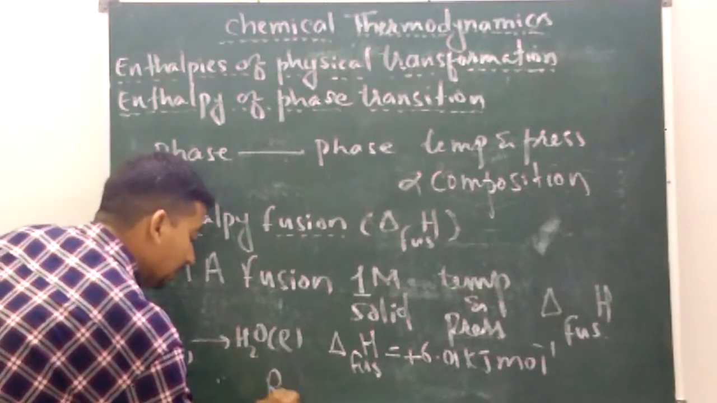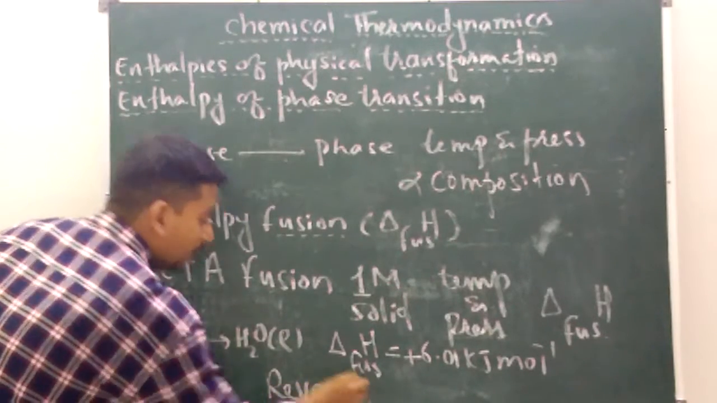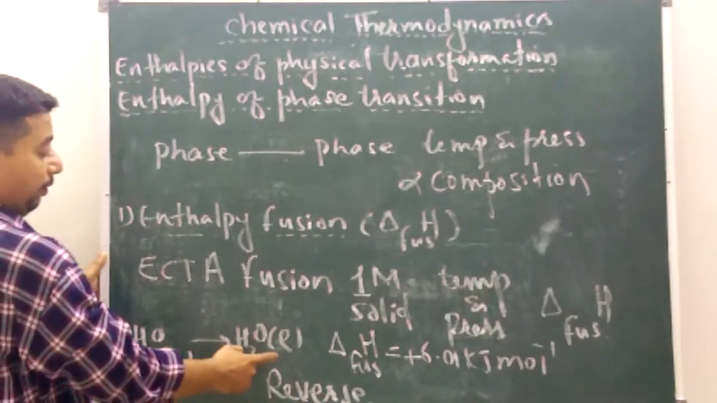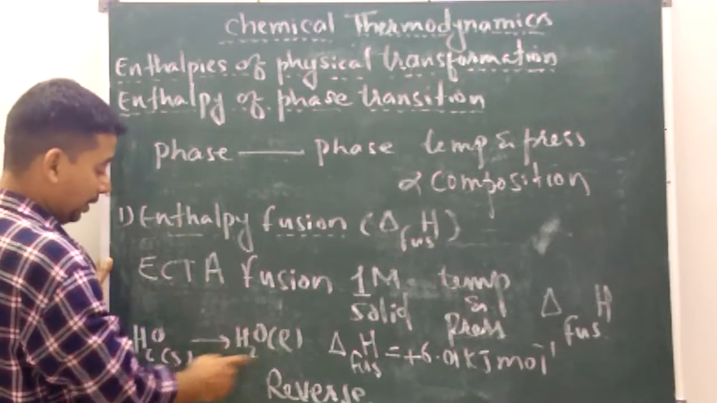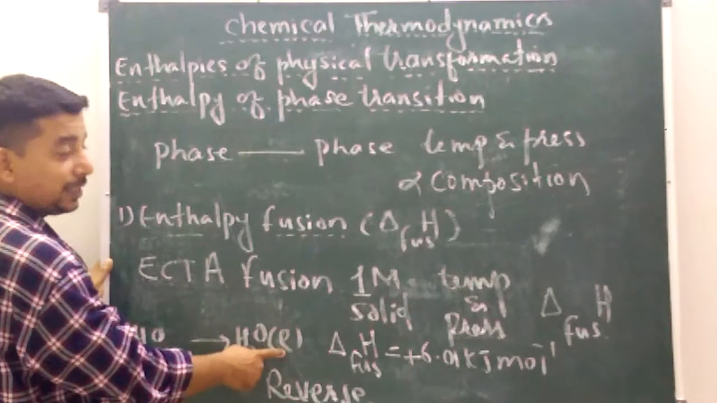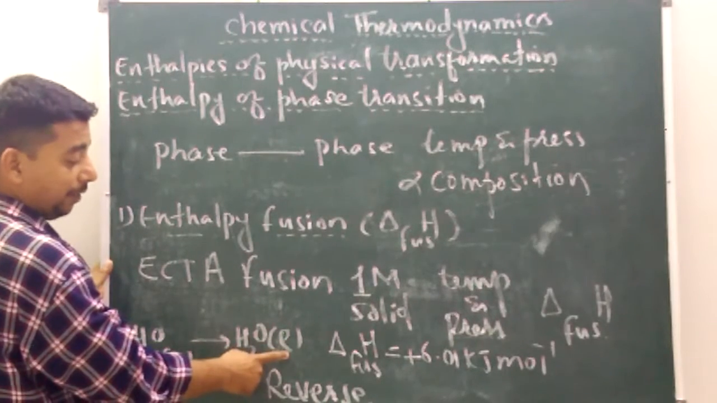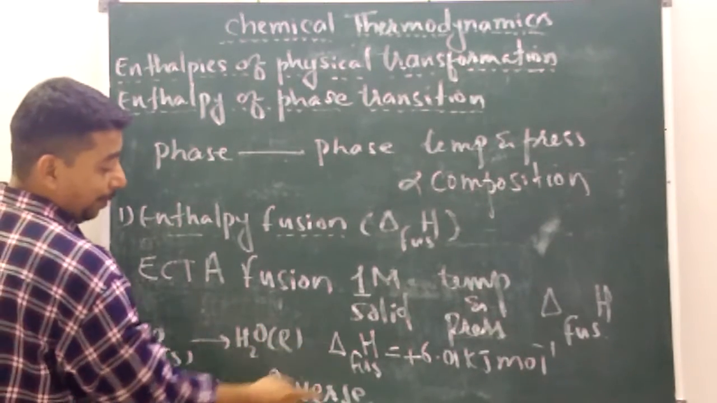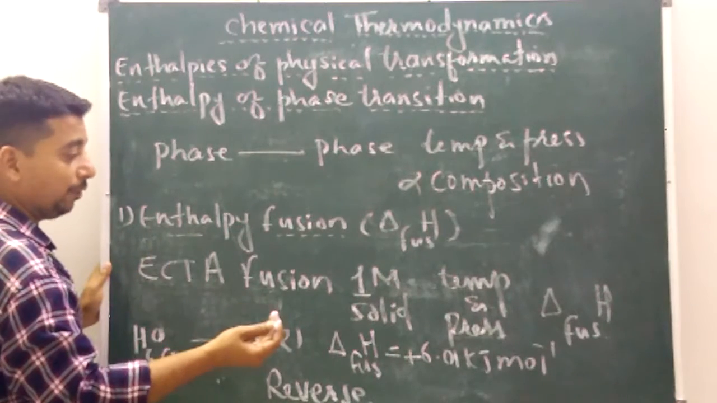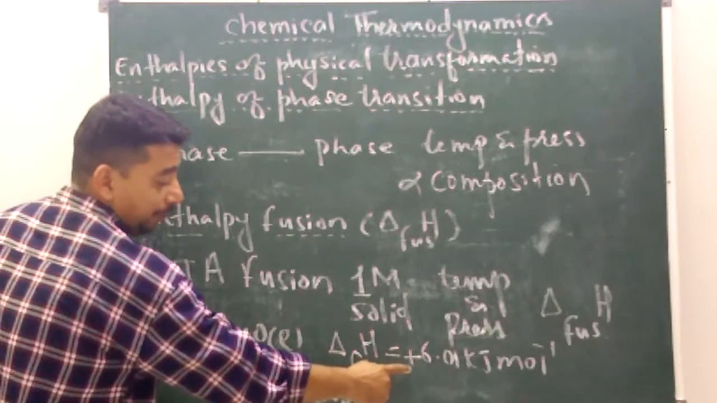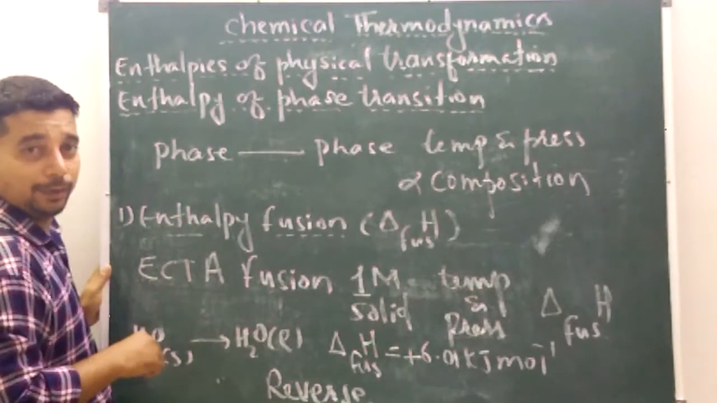The reverse of fusion will be formation of solid from liquid, which is called freezing. So the reverse of fusion will be freezing, and that will be called enthalpy of freezing. Now the sign will be reversed. Here the sign is plus, but in case of freezing, the sign will be minus.